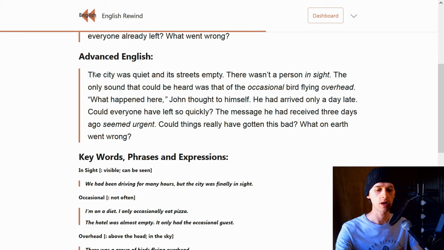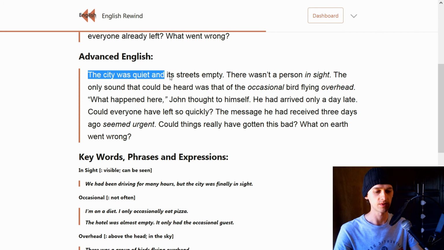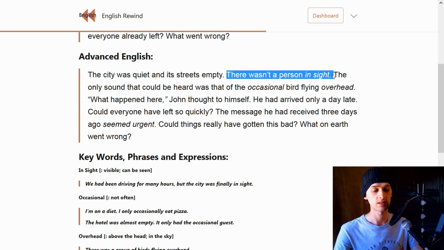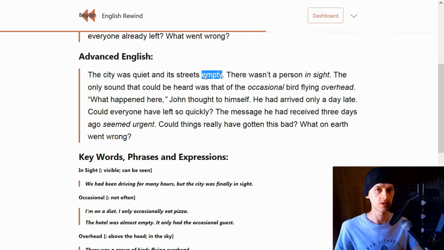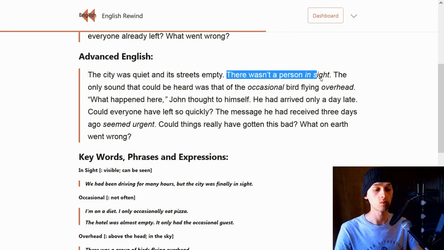The city was quiet and its streets empty. Very simple sentence. There weren't any people in the city, so the city was quiet. And the streets were empty because there weren't any people. There wasn't a person in sight. So this person was in the city where it was quiet and the streets were empty. No one was in sight. There wasn't a person that could be seen. I couldn't see anyone.